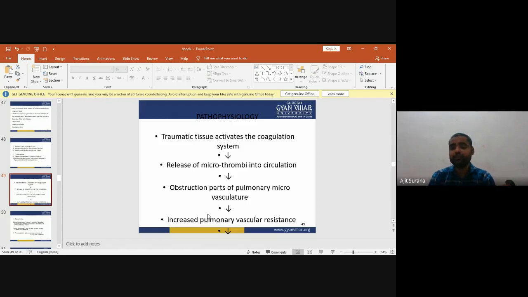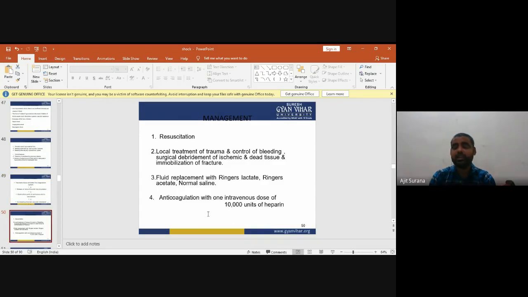Now, pathophysiology of traumatic shock. Traumatic tissue may activate the coagulation system, due to which there is a release of microthrombi into circulation. When microthrombi are released into circulation, they may cause obstruction of parts of the pulmonary microvasculature, due to which there is increased pulmonary vascular resistance.